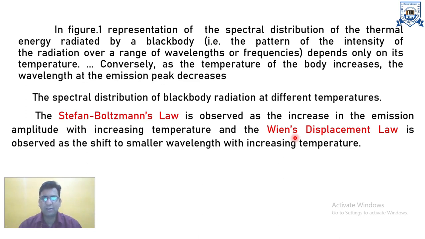Conversely, as the temperature of the body increases, the wavelength of the emission peak decreases. The spectral distribution of the black body radiation comes from different temperatures. Two scientists made the main observations. First we discuss Stefan. He observed the increase in the emission amplitude with increasing temperature, and Wien's displacement law is observed as the shift to smaller wavelength with increasing temperature.